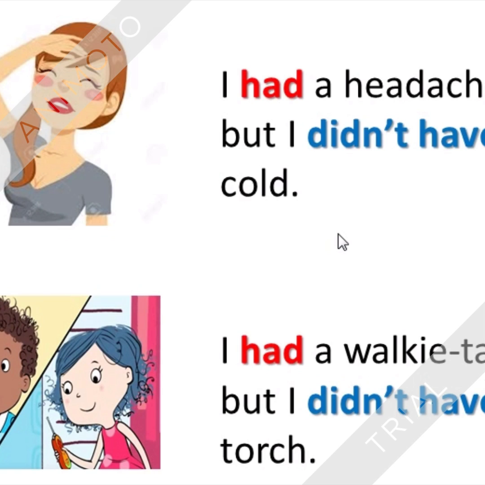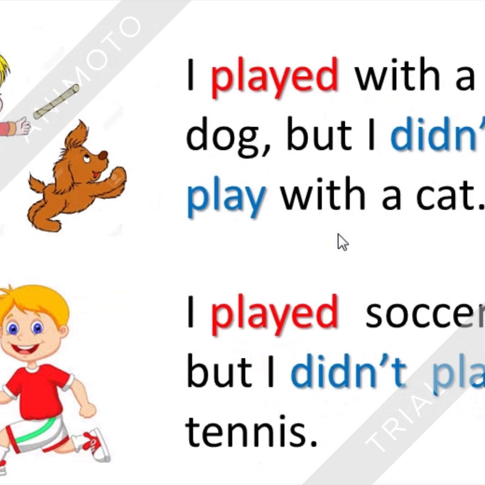If you can see in the four examples, we have in red color the verbs in past. In this case, the verb is play. In past it is played. And after that, in blue color, we have two words: didn't play.